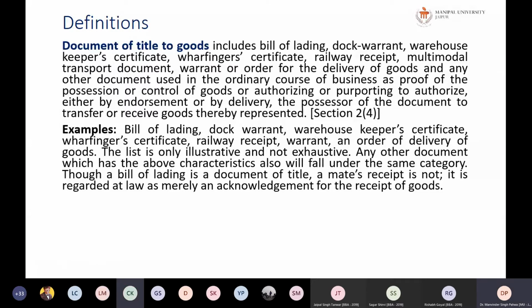Yes, sir. I just want to ask a question from the previous topic. When you taught about the Sale of Goods Act, you told that the law is applicable pan India except Jammu and Kashmir.